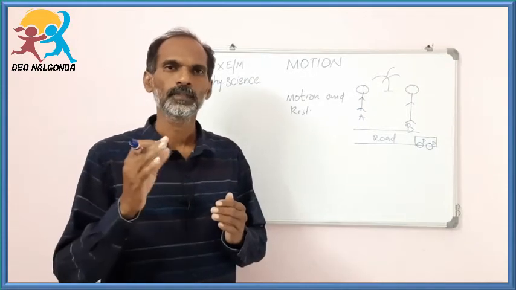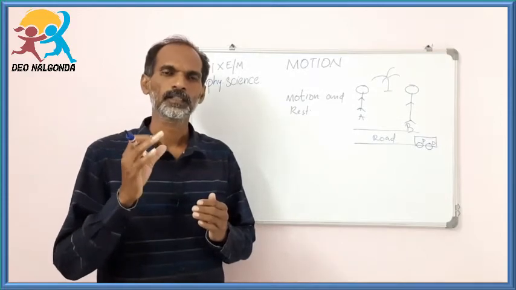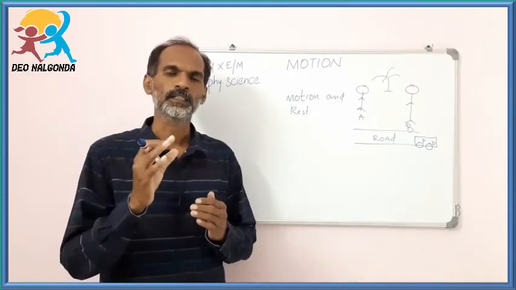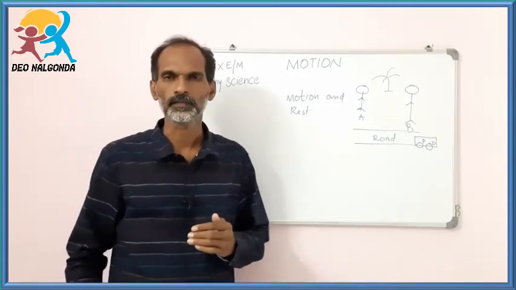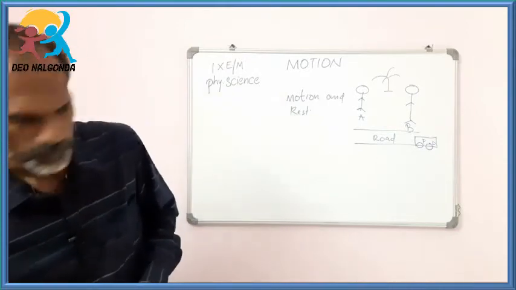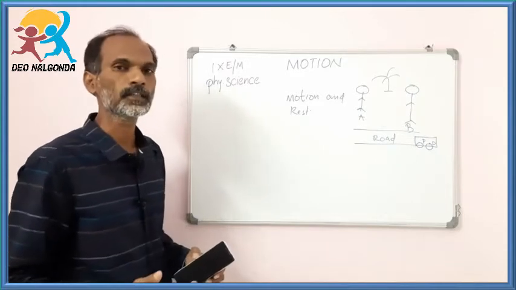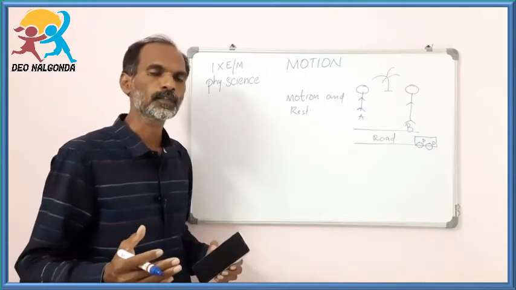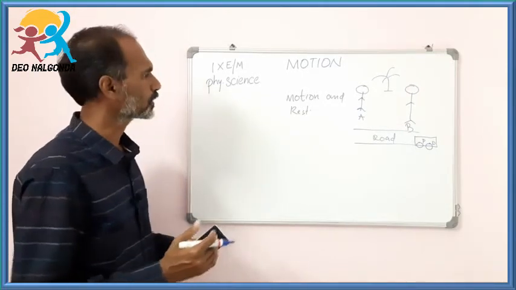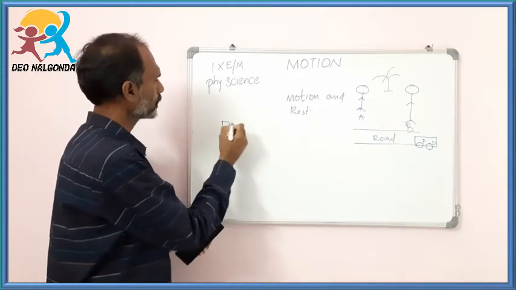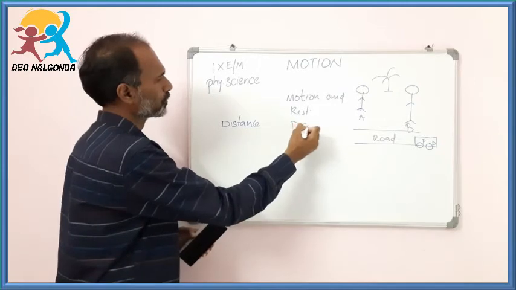Okay, if the distance between the object and the observer does not change, then we can say that the object is at rest. Okay, now we will discuss distance and displacement. If a body is moving, if a body is changing its place, it means the distance between the object and the observer increases. Okay, to understand the distance and the displacement, this is distance and displacement.